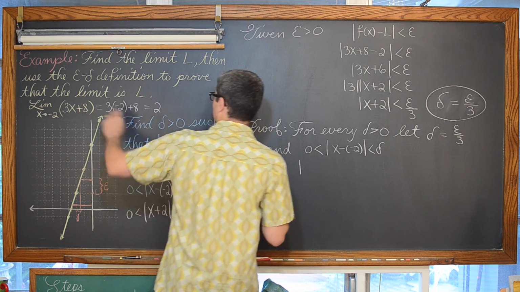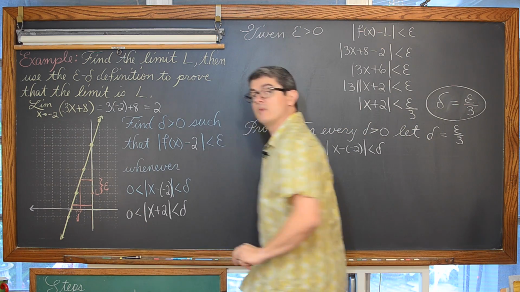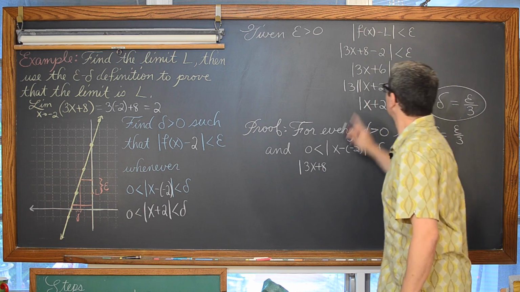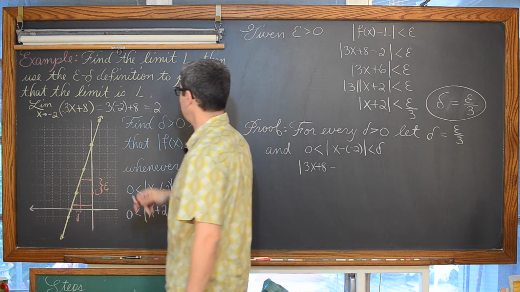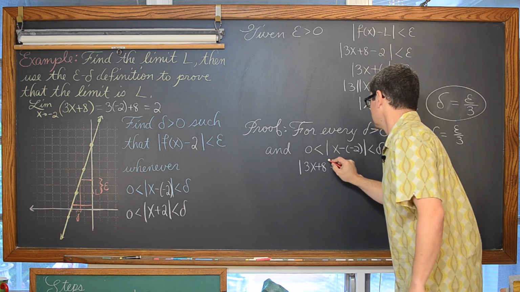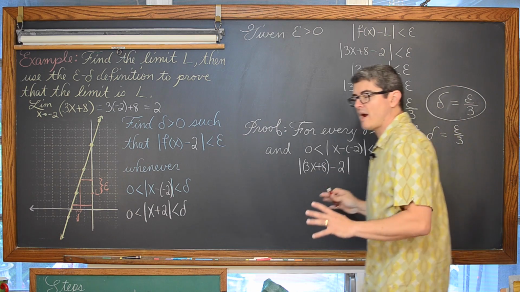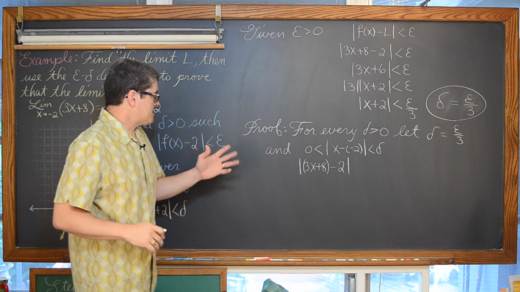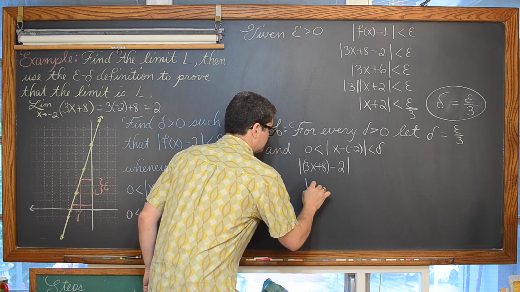I'm pausing because I realize I'm not going to have enough room to write all this. f of x is 3x plus 8, minus our limit, which is equal to 2. And I'm not going to write that that's less than epsilon. That's what I'm trying to prove. So let's see what we got here. We have 8 minus 2, which is, of course, 6.